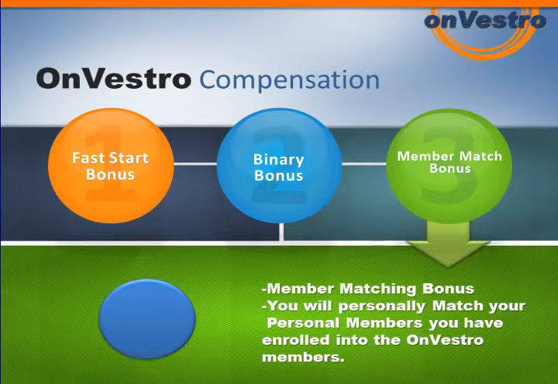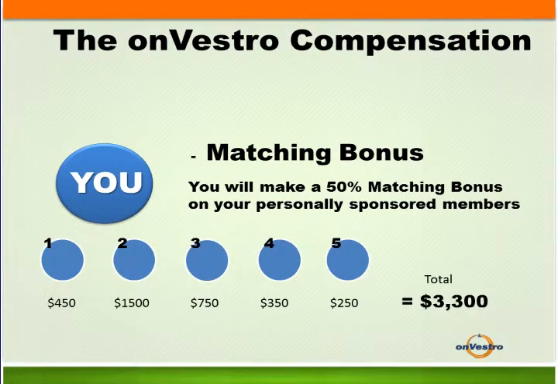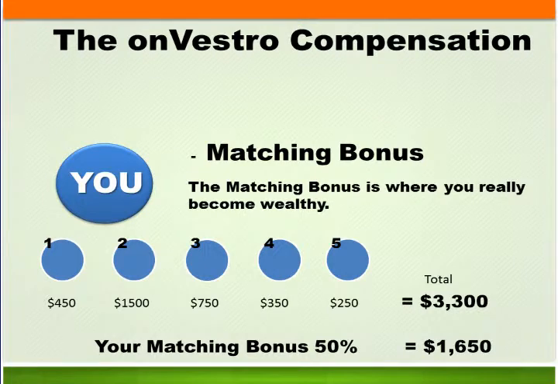Now let's talk about our matching bonus. This is where it really gets exciting, because with our matching bonus, you will personally make a match off of every personal member that you sponsored in the OnVestro system. The matching bonus works like this. You have your personally sponsored members that you bring into the business, 1, 2, 3, 4, and 5. Well, when they make their residual bonus, let's say 450 on your first member, 1,500 on your second member, 750 on your third member, your fourth member, 350, your fifth member, 250. Now, totaling up the $3,300, you make a 50% match because you're at that gold member.